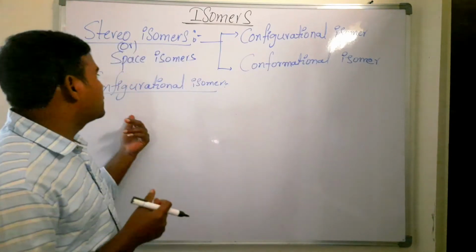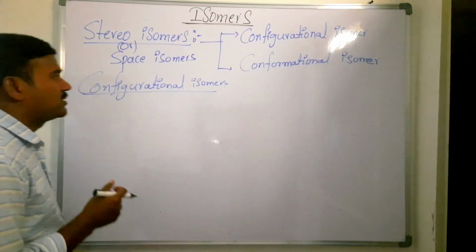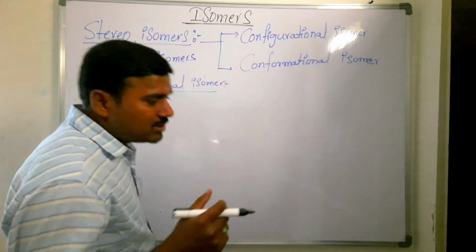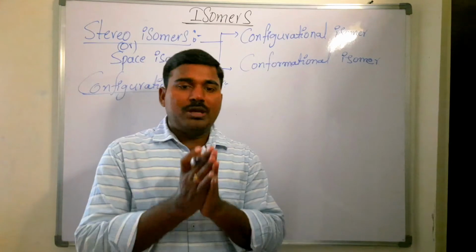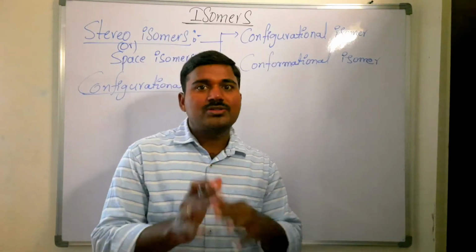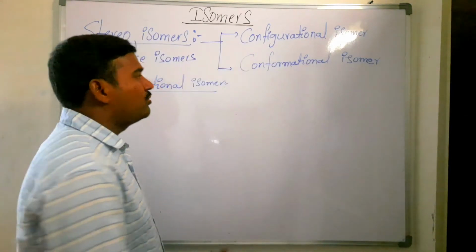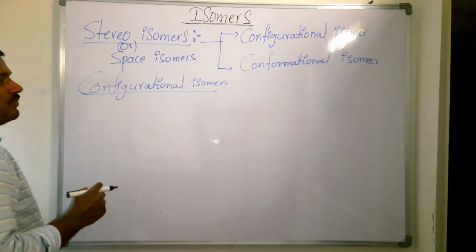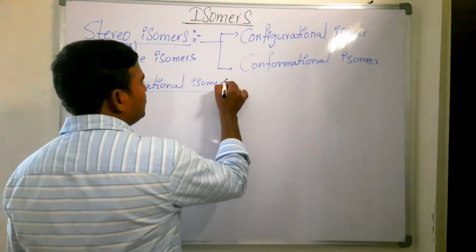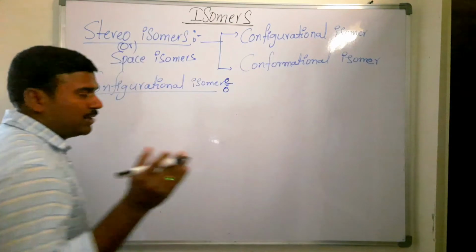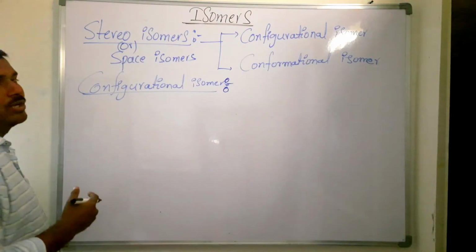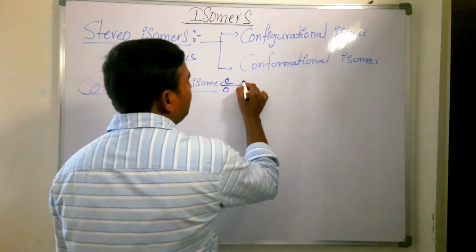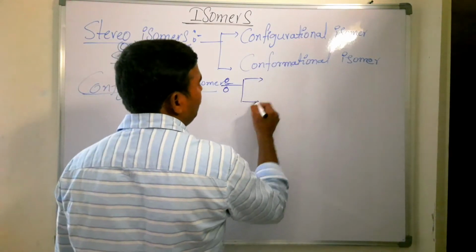In such cases, by breakage of existing bonds and reformation of new bonds we get configurational isomers. These configurational isomers are of two types.